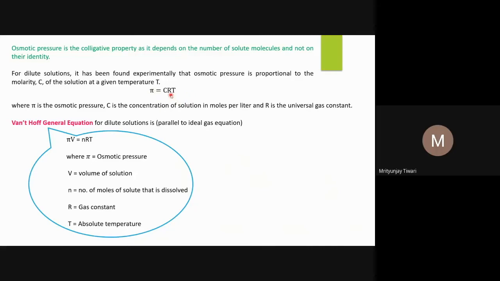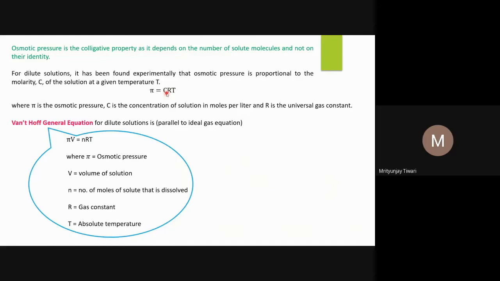A similar equation you might have seen when we studied the ideal gas equation, where we wrote P, pressure, is equal to CRT. C is the concentration, the molar concentration. So pi is proportional to the molar concentration. Now, C means what? C is the molar concentration.